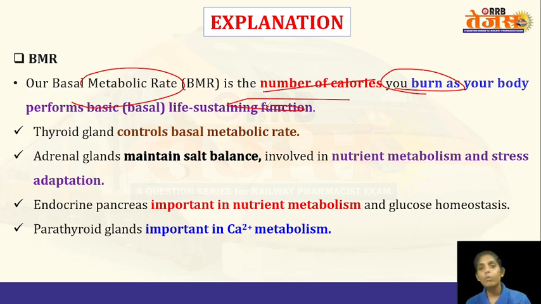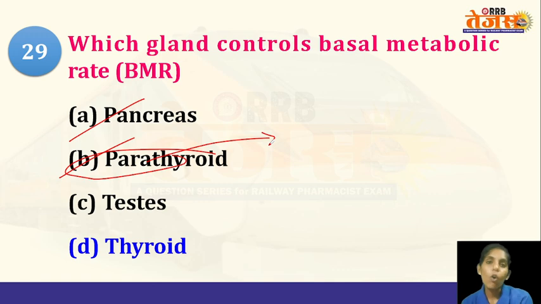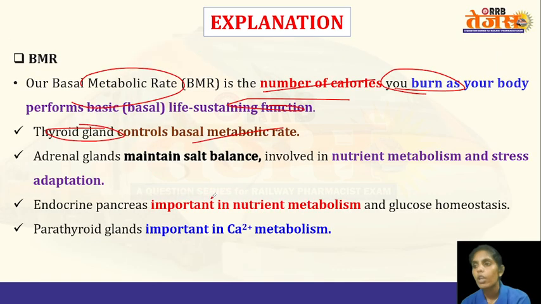And which organ is responsible for that? It is the thyroid gland. It will control the basal metabolic rate. And here the pancreas, as you know, will form the digestive enzymes and also hormones like insulin and glucagon. The parathyroid gland influences the calcium levels within the blood. They are also present in the neck region, behind, on the backside. So they will release a hormone called calcitonin and a parathyroid hormone, which will influence the calcium levels in the blood. And testes, you all know, within which the sperms are produced, and also the testosterone hormone is released. Next question.